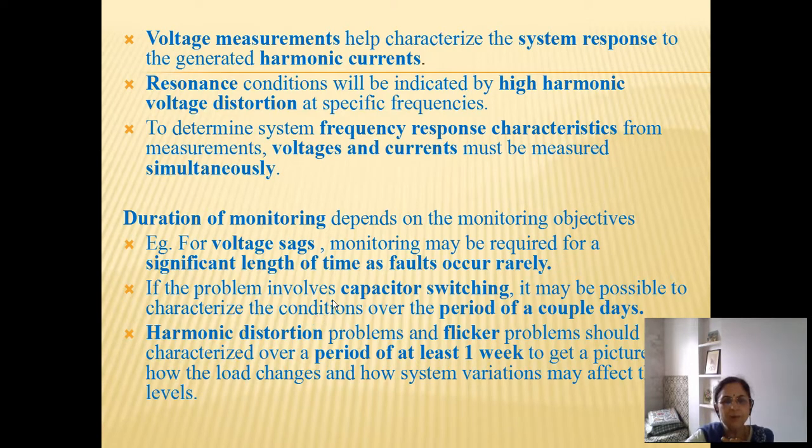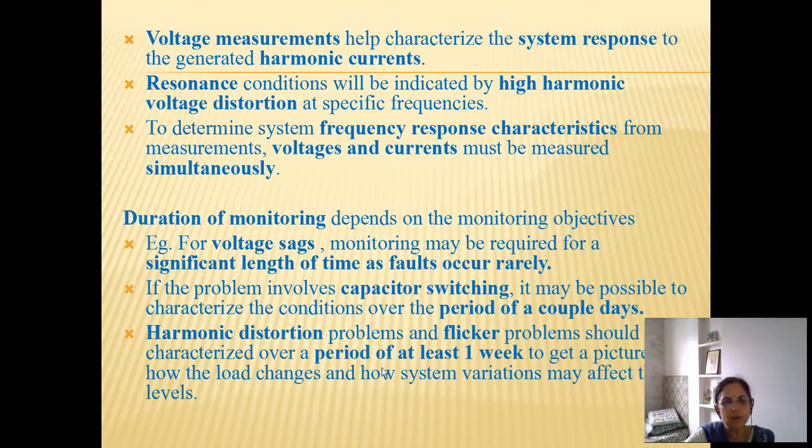If the problems involve capacitor switching, it may be possible to characterize the conditions over a period of a couple of days, because capacitor switching occurs quite frequently and is based on the conditions occurring because of load switching. So shorter duration monitoring can help. Harmonic distortion problems and flicker problems should be characterized over a period of at least 1 week to get a picture of how the load changes and how system variations affect the harmonic levels.